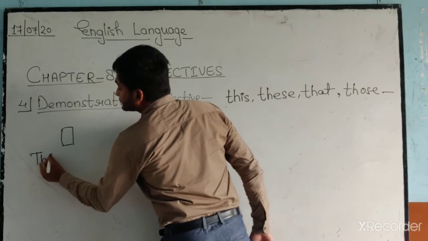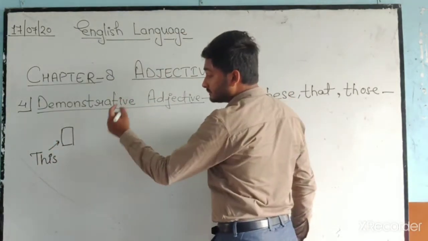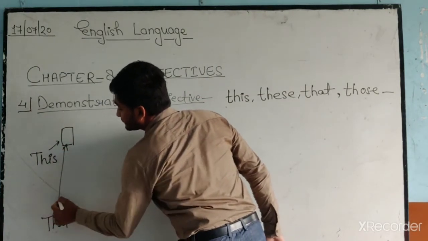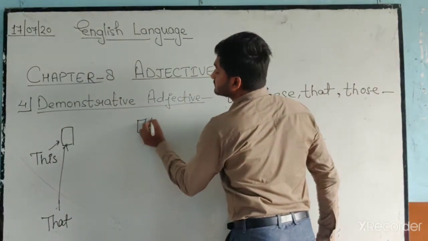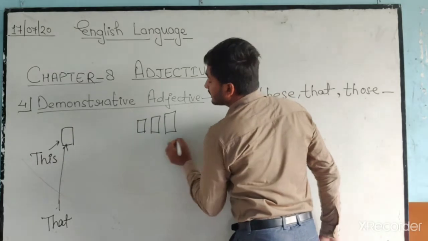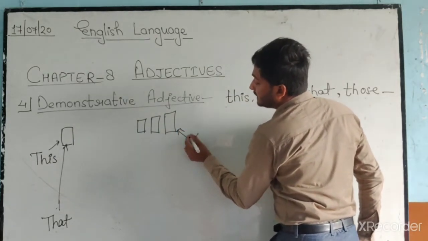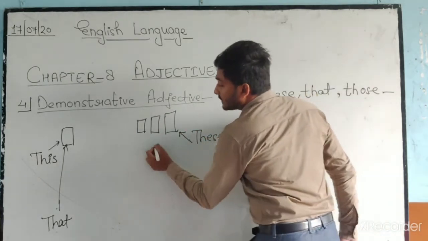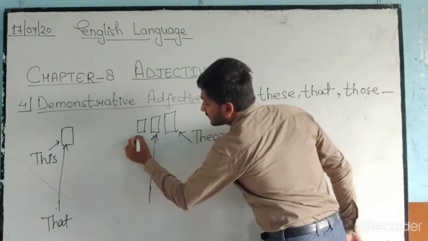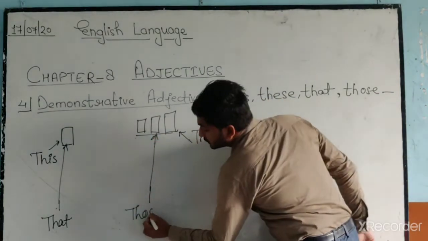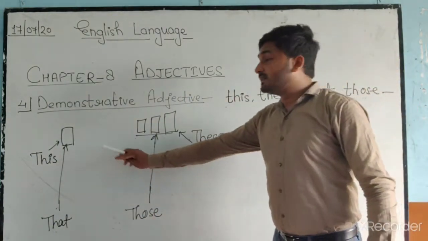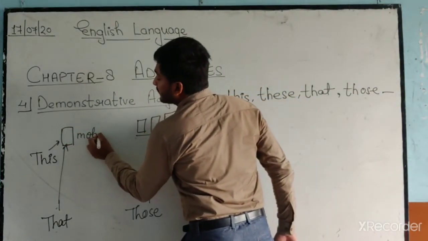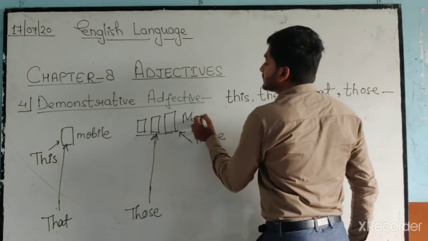This, that, these, and those. Just suppose that these are mobiles.